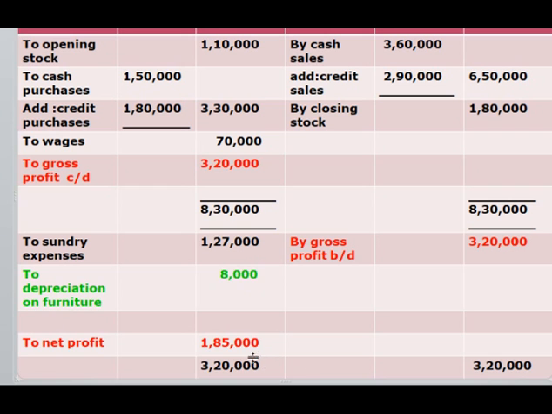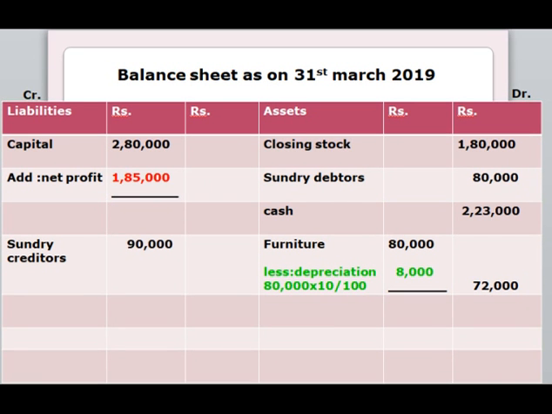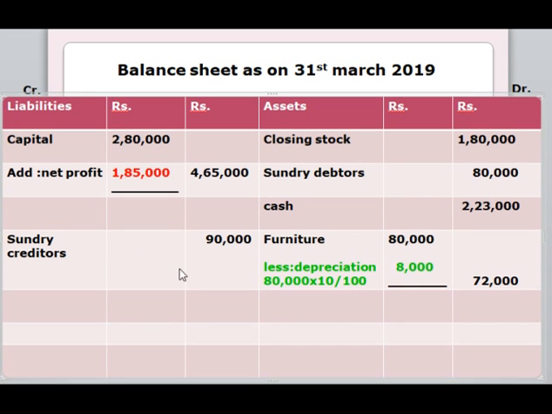Now we had found the amount for net profit. We have to substitute it in balance sheet. If we add 2,80,000 with 1,85,000, it will give you 4,65,000. If we add credit column and debit column, it will give you the same answer, which is 5,55,000.